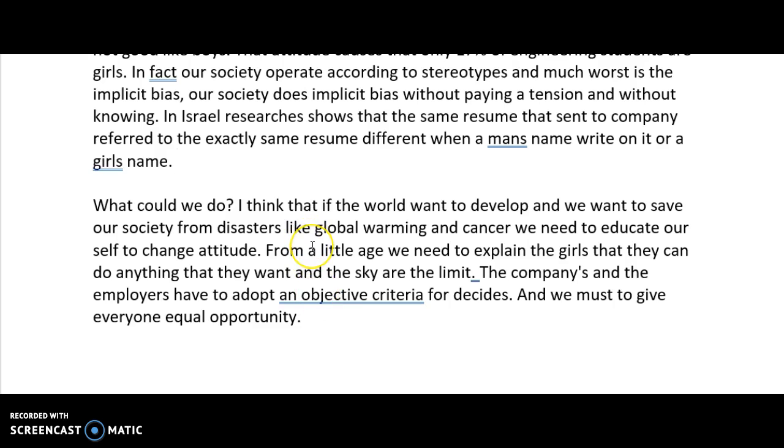Very, very good. What we need here is to explain to girls that they can do anything they want, adopt criteria. We must give everyone an equal opportunity. And now here we need a concluding sentence. And by doing so, we will be on our road to solving the problem.